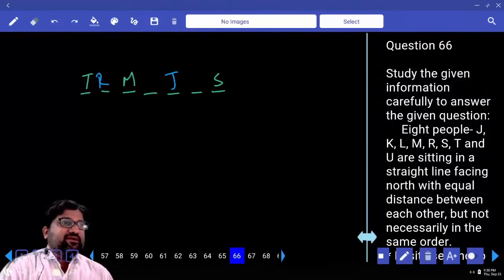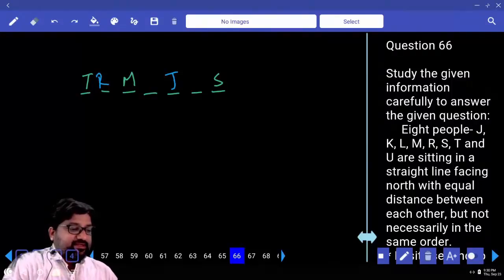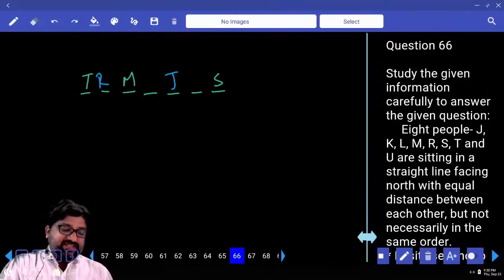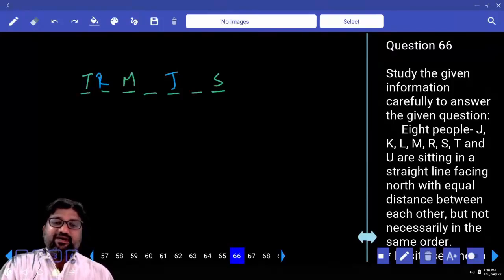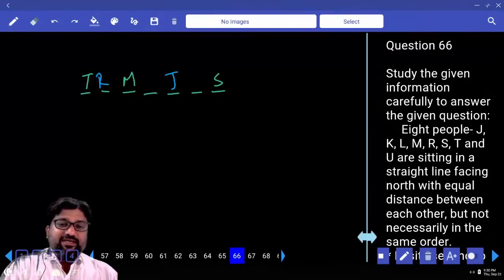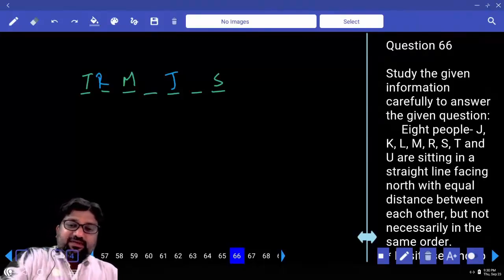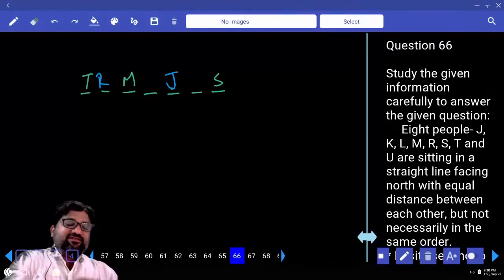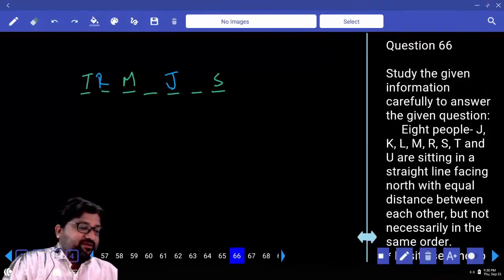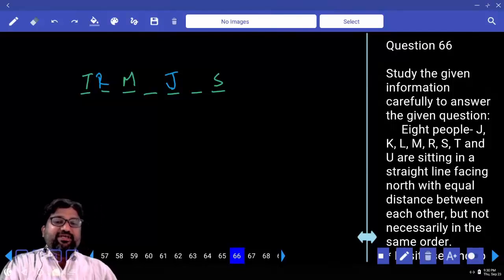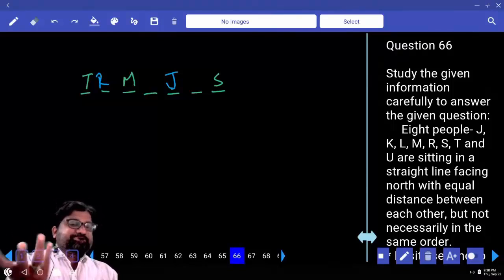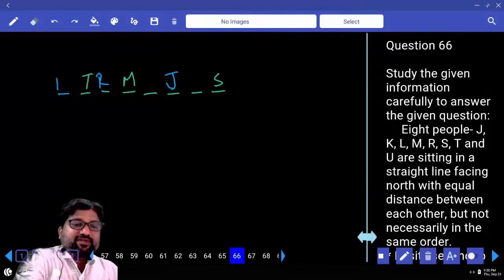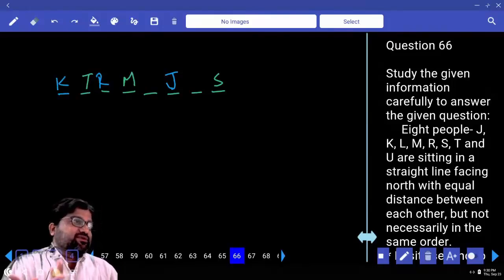Next point, read it. As many persons sit between J and S as between R and K. J and S, how many persons? R and K also 1 person. But we are not sure whether this extra place is in the left corner or not. So R and K, there should be 1 person. K is not an immediate neighbor of J. Only 1 possibility. The 8th place also has come.